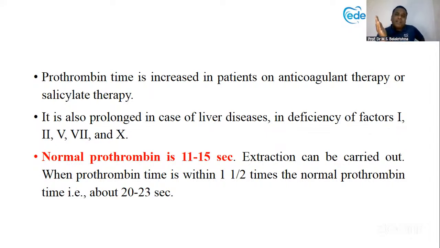So 1 to 1.5 times the normal. If you take 10 as the number, up to 15 seconds, 1 to 1.5 times more, if it is there, no problem. That is equivalent to 20 to 23 seconds. So even if the prothrombin time is 20 to 23, you can go for extraction.